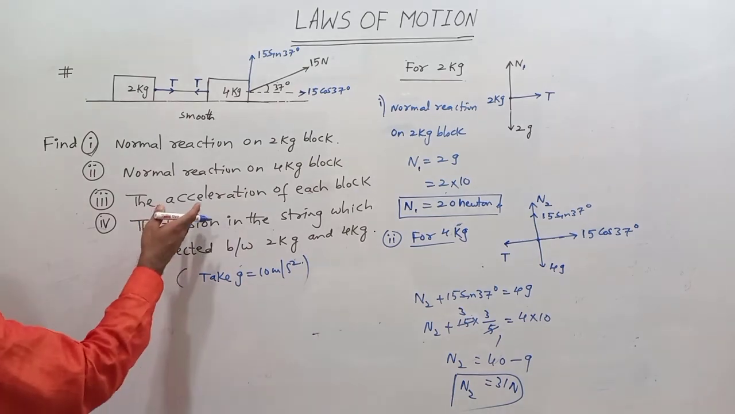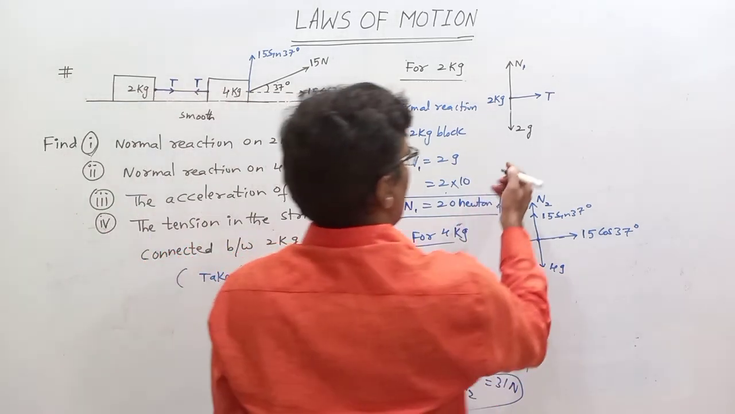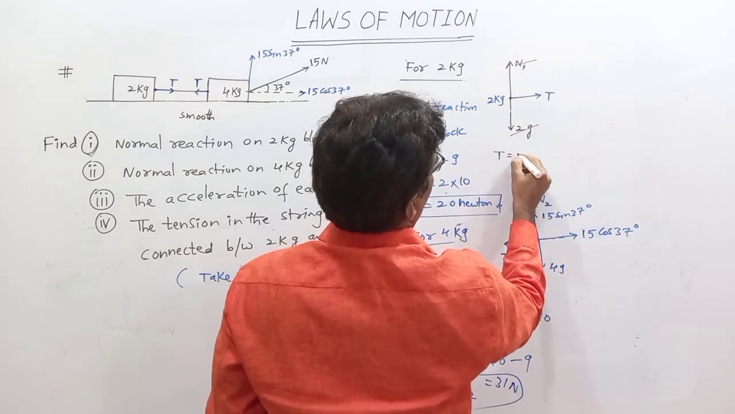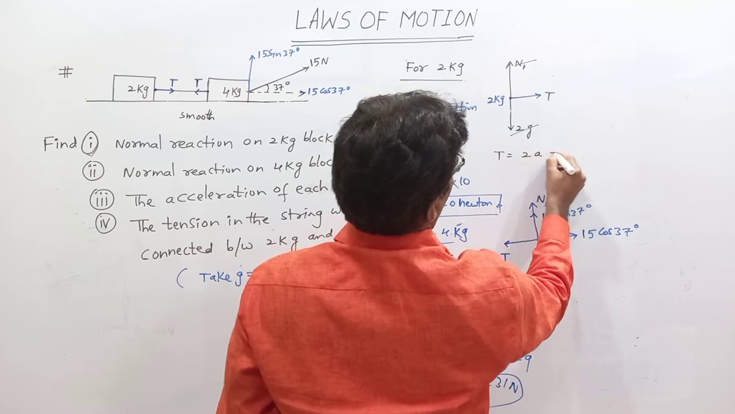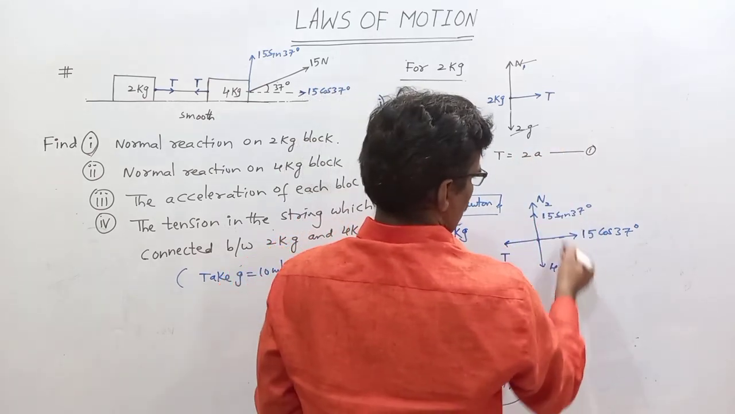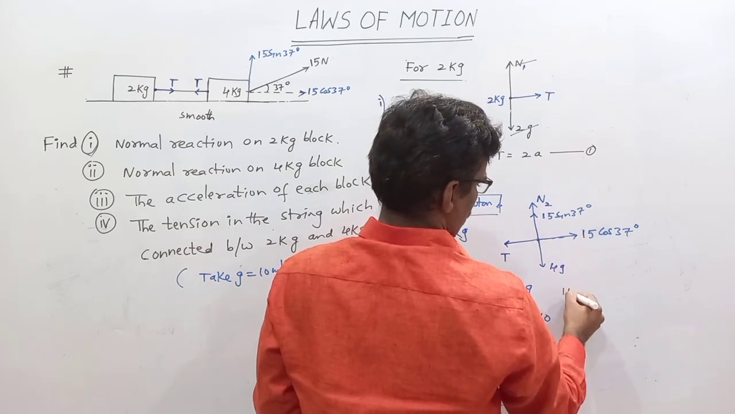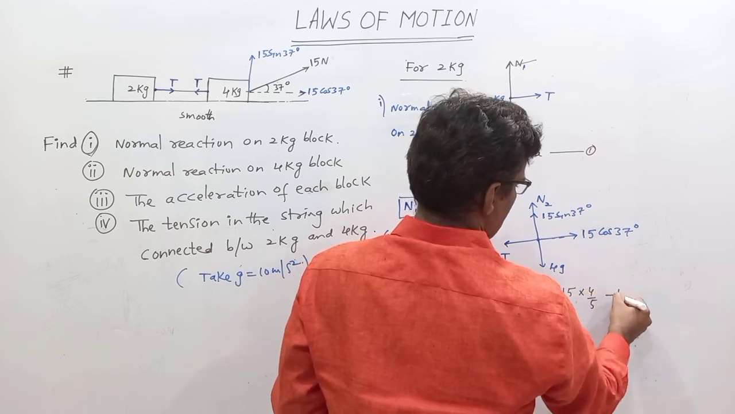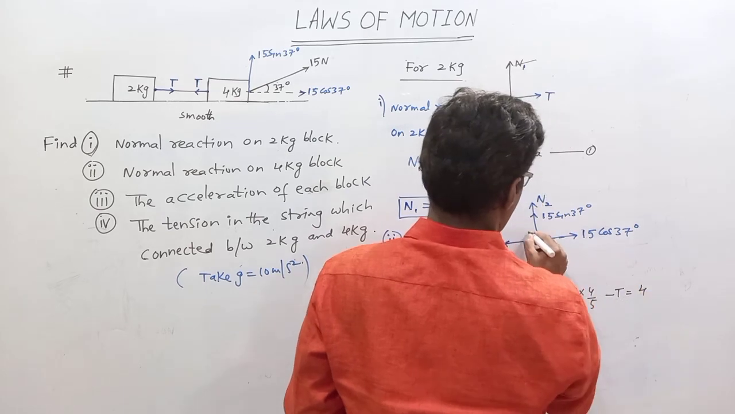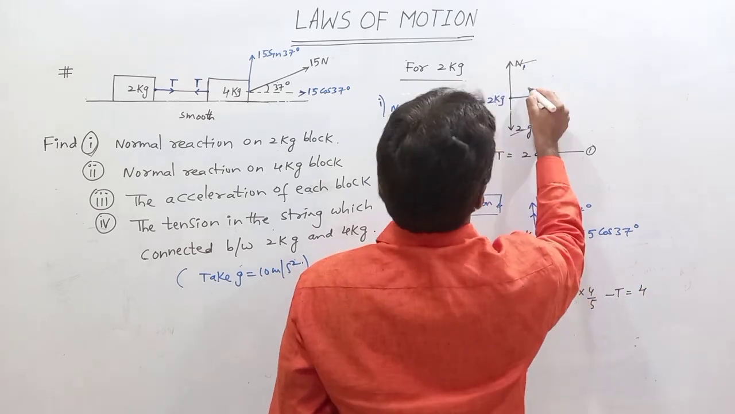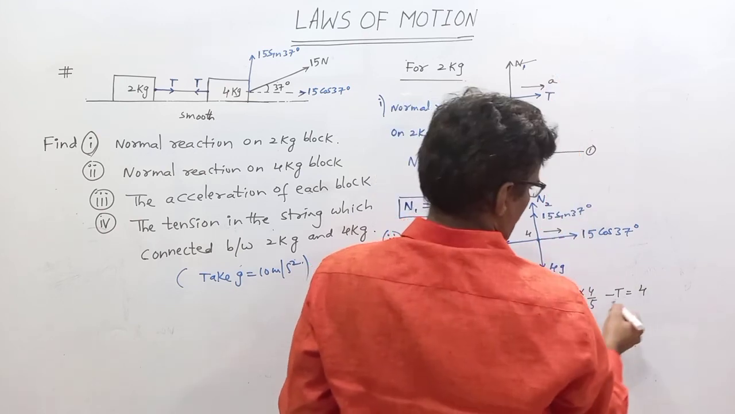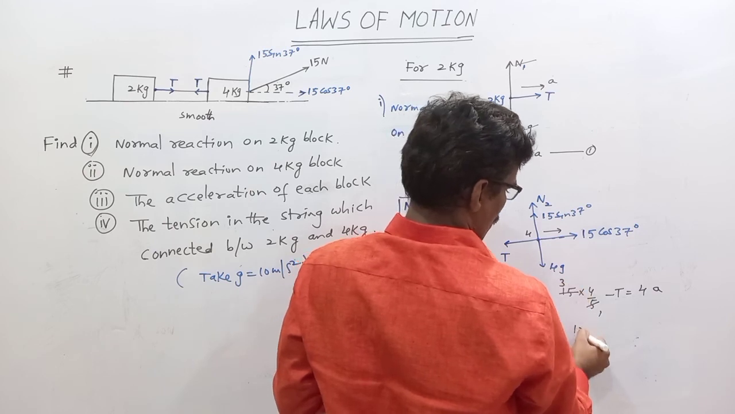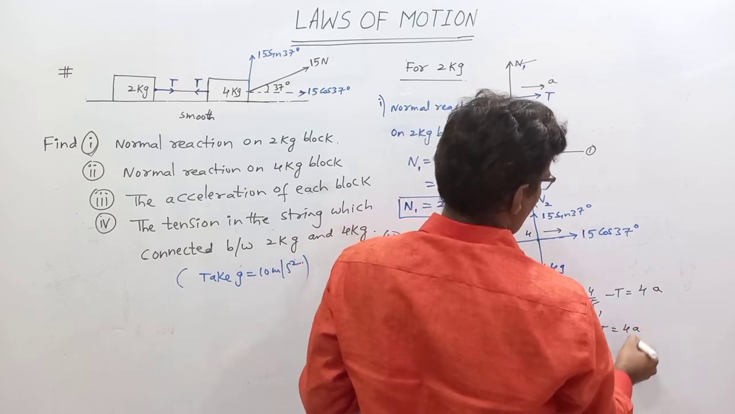Then what is the acceleration of each block? FBD for this one. So these two cancel, sir. T is equal to 2A, equation 1. For this case, these two cancel. That means here 15 cos 37, 4 by 5, minus T is equal to 4A. This is the 4 kg now. This moves this side. This also moves this side. That is 4A. So here 12 minus T equals 4A, sir.